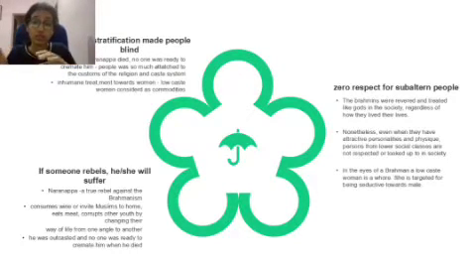In the case of Dalits, even if they live a very good life by following the rules and show good character, no matter how good their character is, they will not be given any kind of respect. They are considered untouchable. Even when they have attractive personalities or physique, persons from the lower social classes are not respected or looked up to in society.